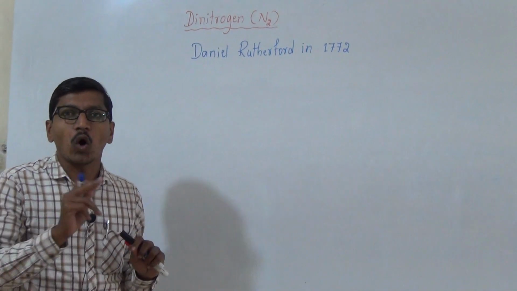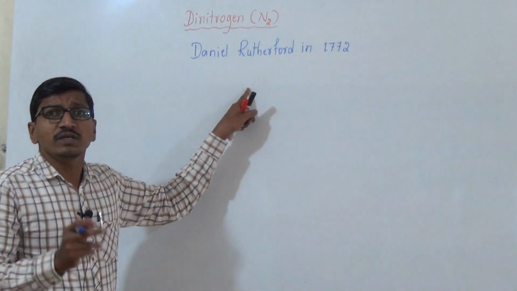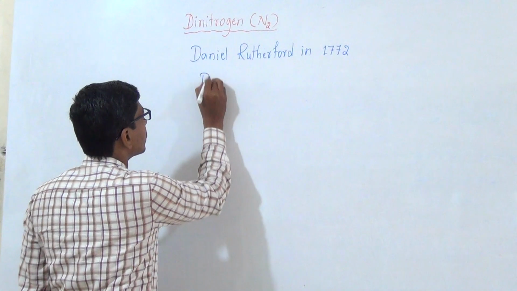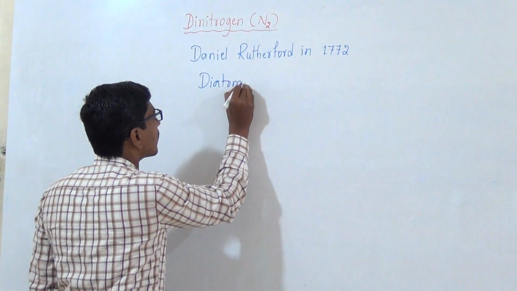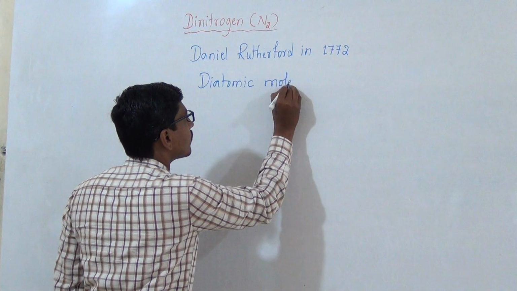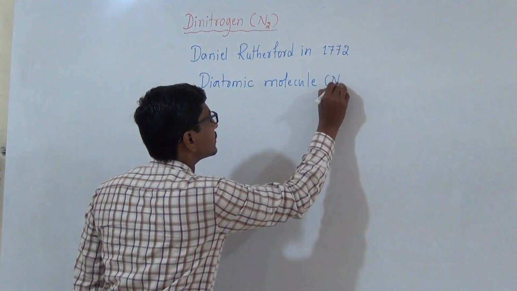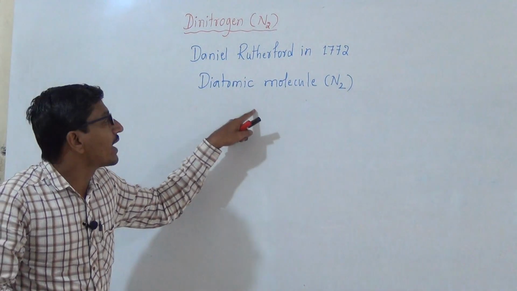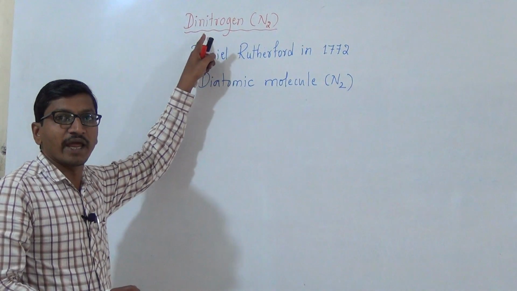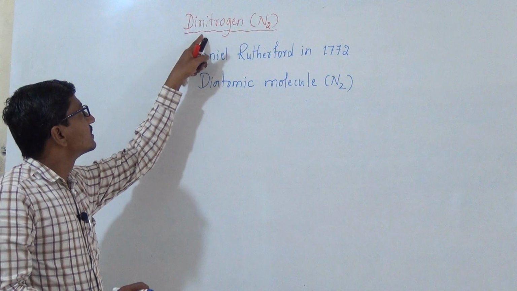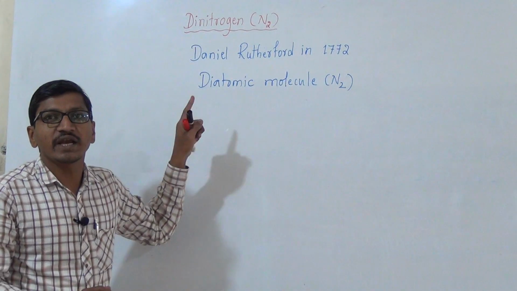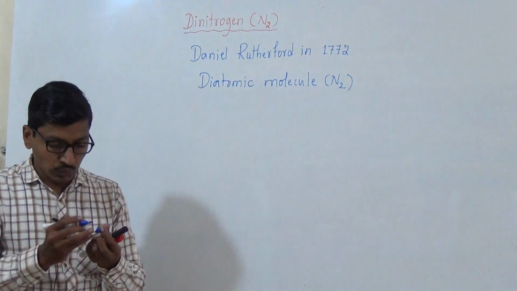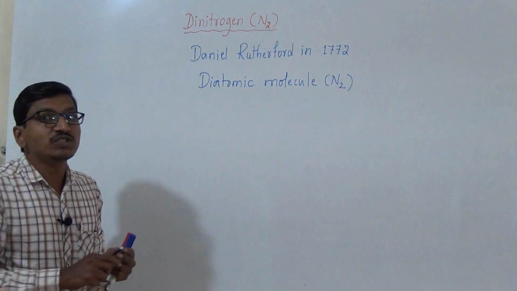Like hydrogen and oxygen, nitrogen also exists in its elemental form as a diatomic molecule, that is N2, and so nitrogen gas is also called dinitrogen. Nitrogen gas is called dinitrogen because, like hydrogen and oxygen, it exists in the elemental form as a diatomic molecule. Next is methods of preparation.